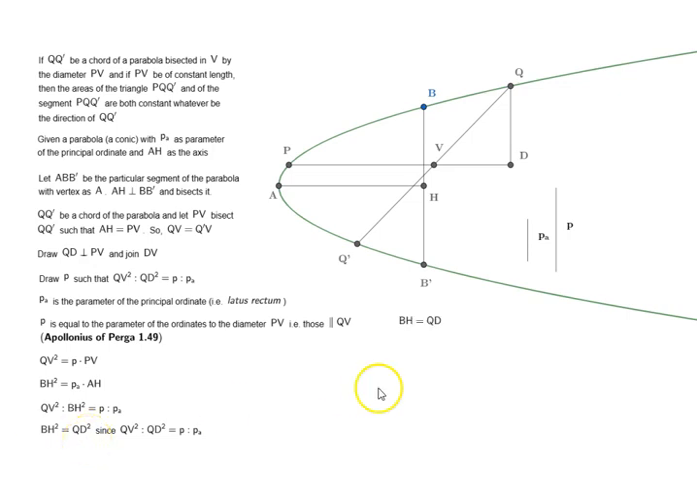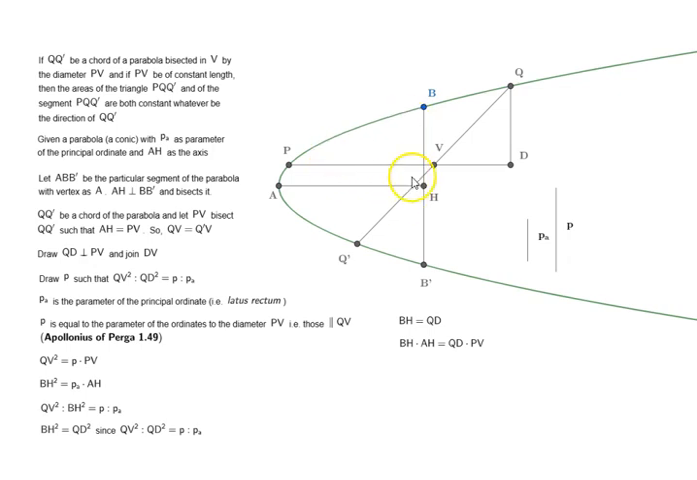Now, since the squares are equal, that means BH is equal to QD. Let's multiply both sides by AH on this side and PV on the other side. Remember, AH and PV are equal to each other. So if we multiply like this, the equality doesn't change. So BH times AH is equal to QD times PV. BH times AH is what? If we form a triangle